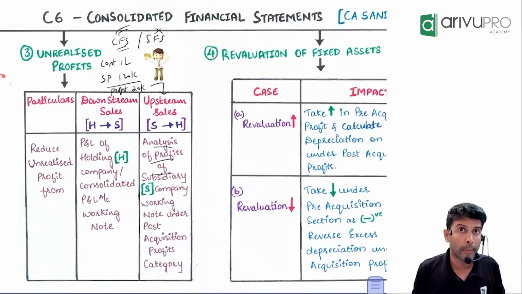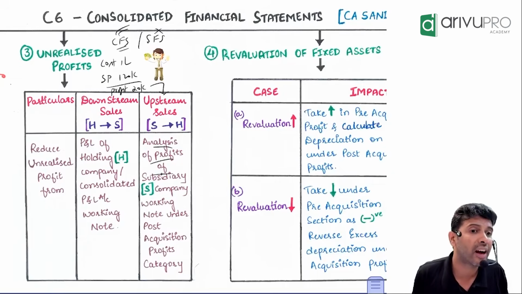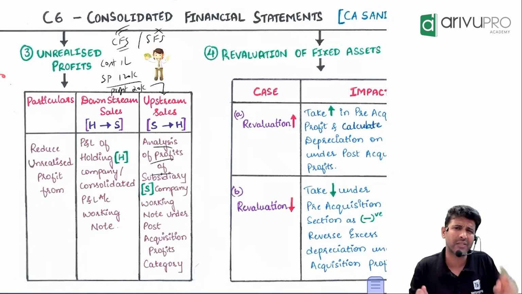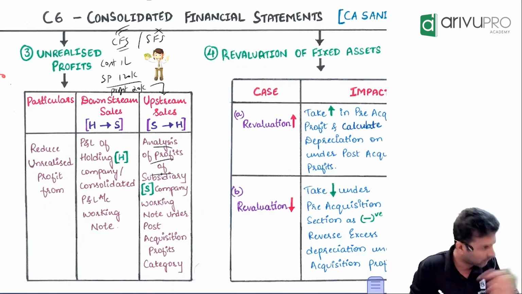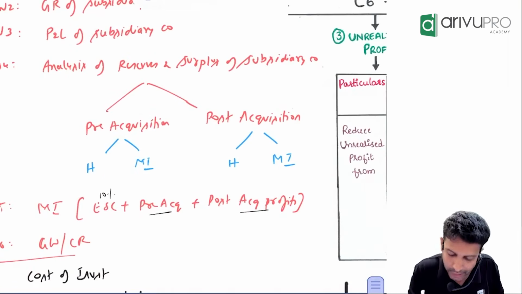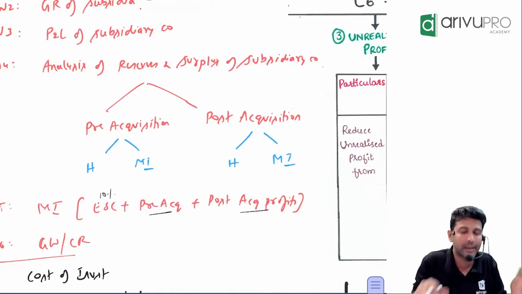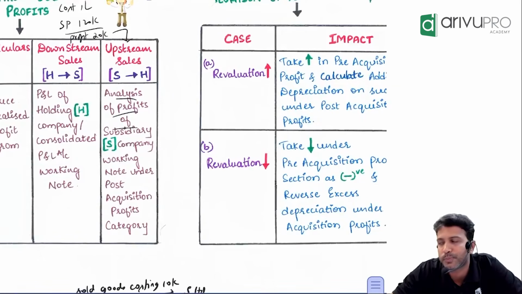Done now. But sir, in working note number 4, we have categorized pre and post. Usually all these transactions happen after the control. Hence we eliminate this not under pre-acquisition profit but under post-acquisition. From post-acquisition profit, we will eliminate the unrealized profit. That's what I've written here. That's all you have to do.